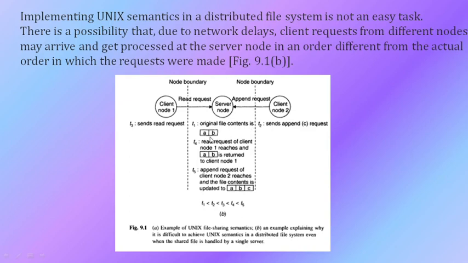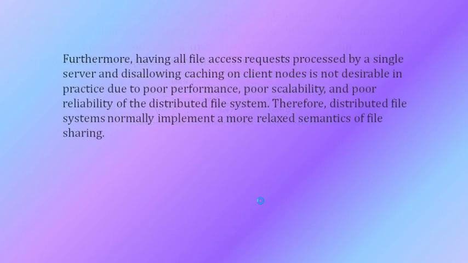The original file contents is A like that. It will be processed in a different manner as it is only a single server, and all file access requests are processed by a single server, and it disallows the caching mechanism. So it might lead to poor performance or poor scalability.